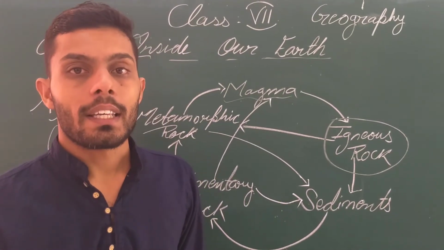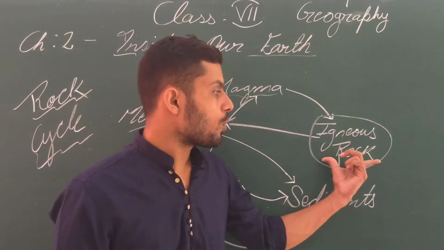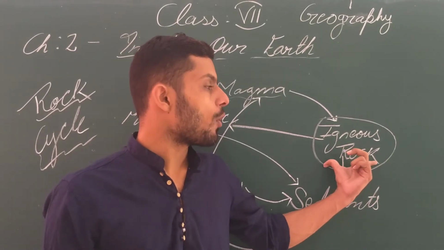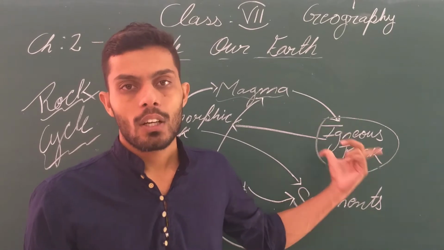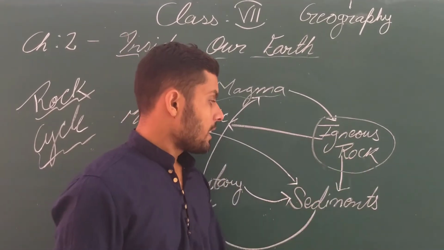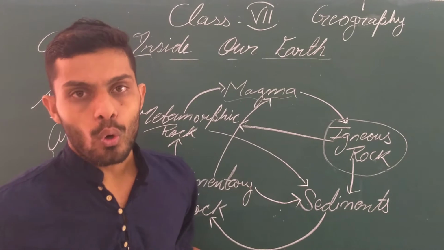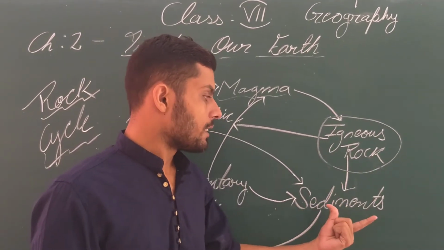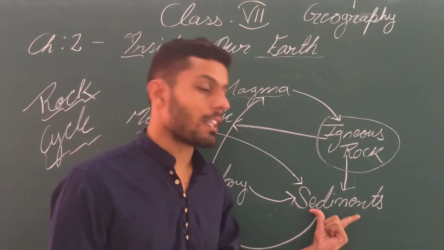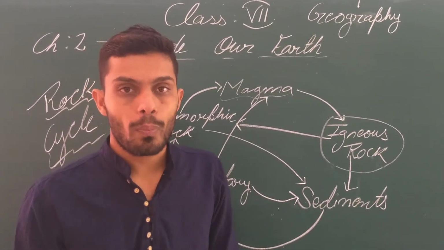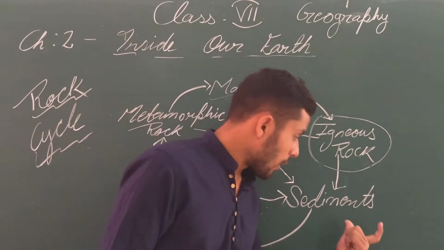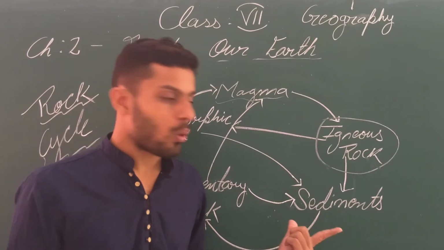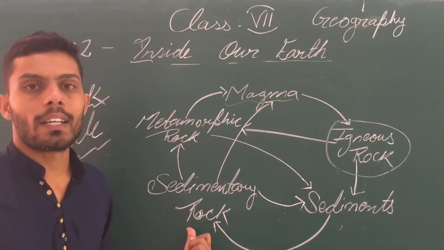After that, these igneous rocks roll down or strike with each other due to some circumstances, and they are converted into sediments. Sediments are small parts of rocks. Now all these sediments convert into a rock, and that rock is known as sedimentary rock.